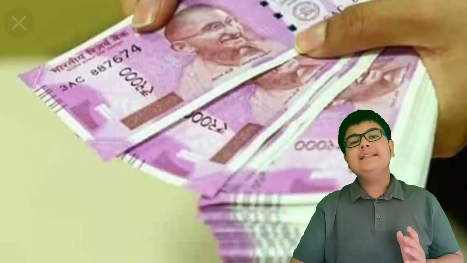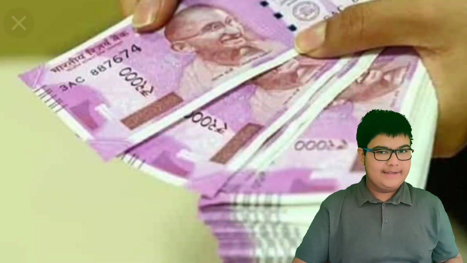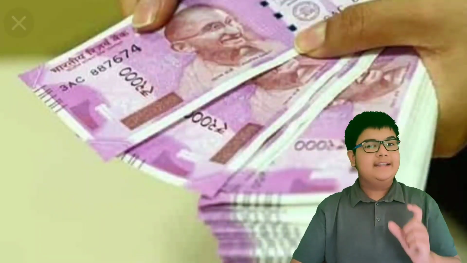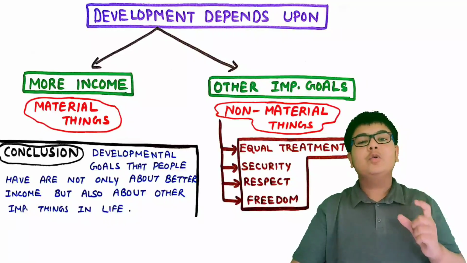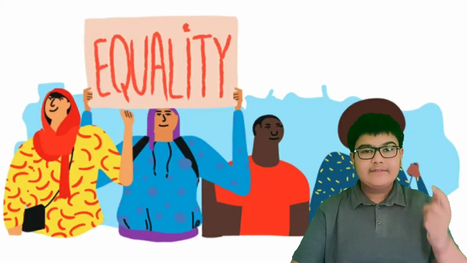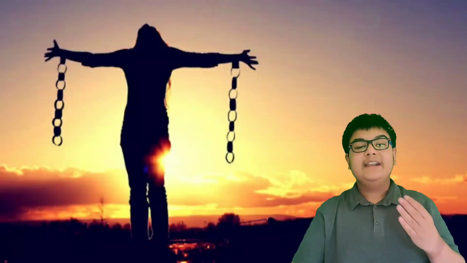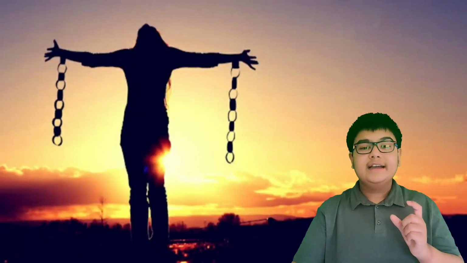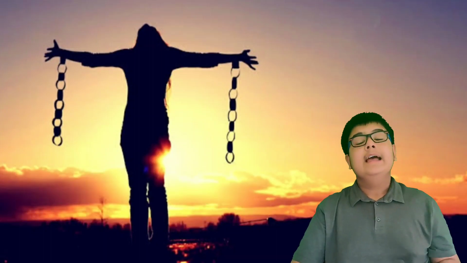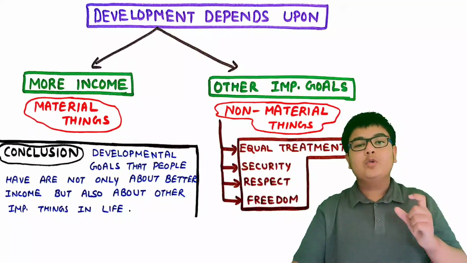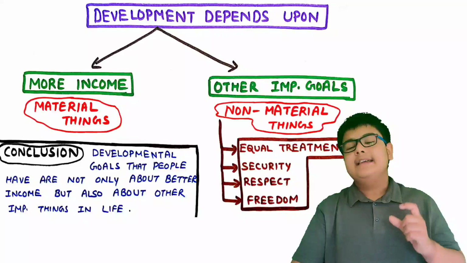More income means getting more money, and this is the material thing. And other important goals such as equal treatment, security, respect, freedom, etc. are the non-material things. But these other important goals are also as necessary as income.